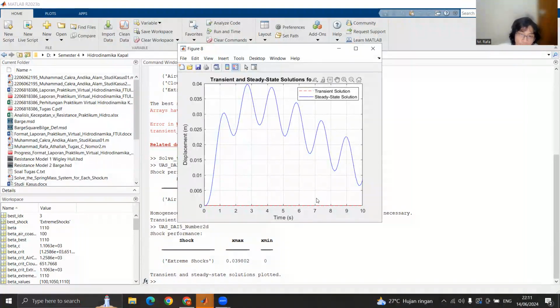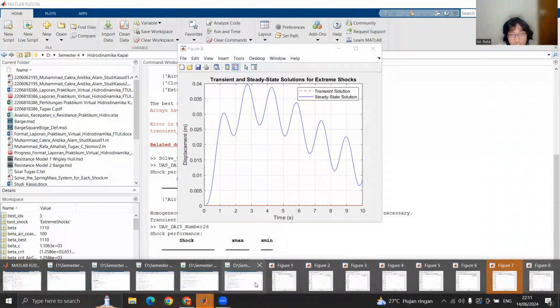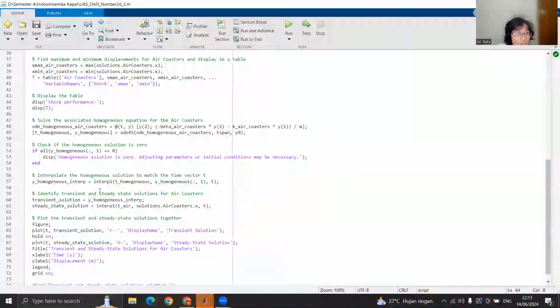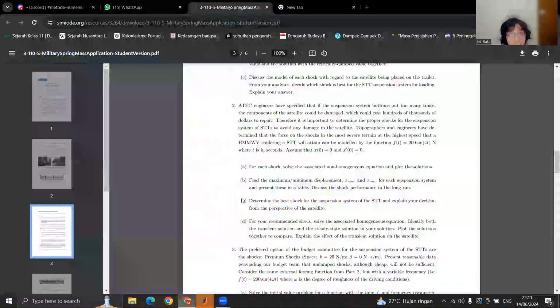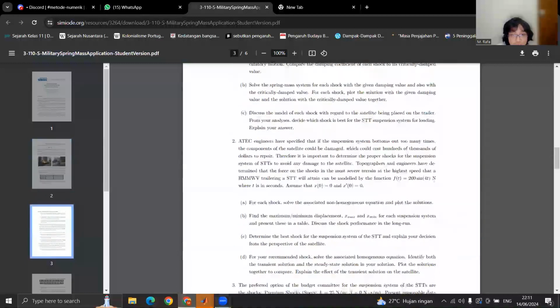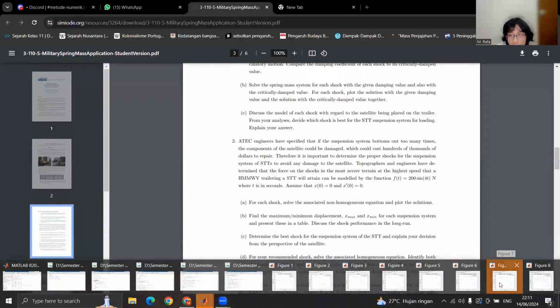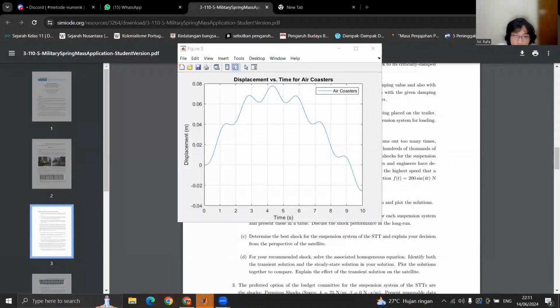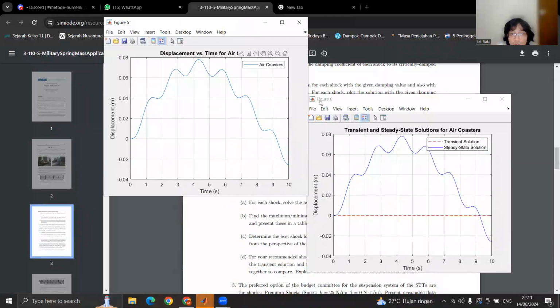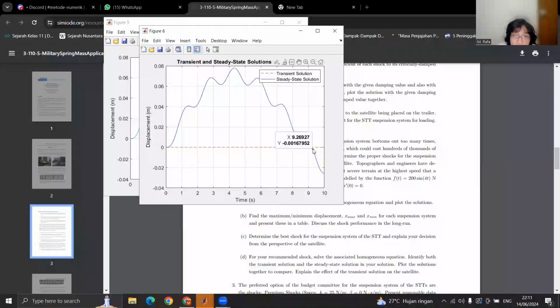The first time I worked on this, I was confused, so I also tried the script for the under-specification shock, Air Coaster, the unstable one, and here's what I found. I accidentally ran it earlier. This is for Air Coaster, and we can see that the transient solution is still zero.